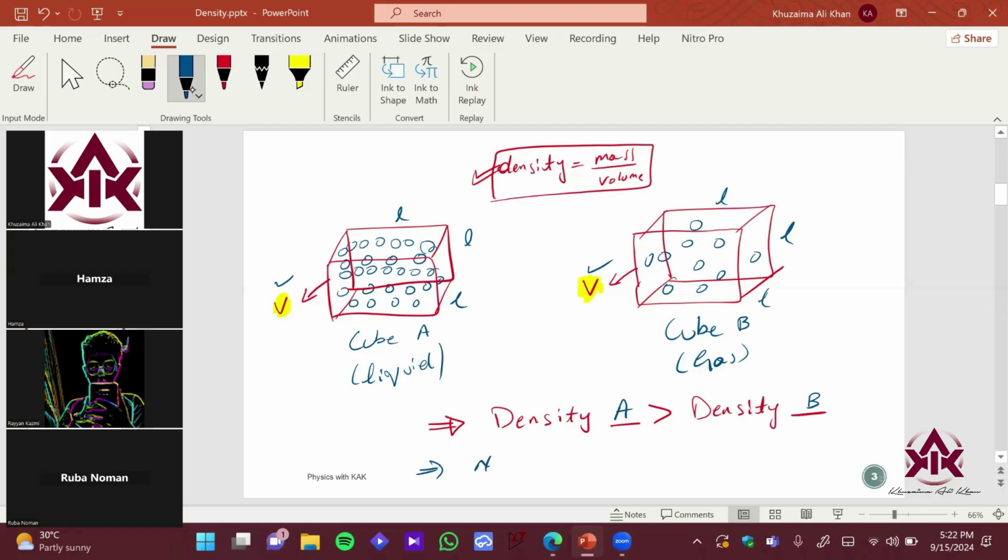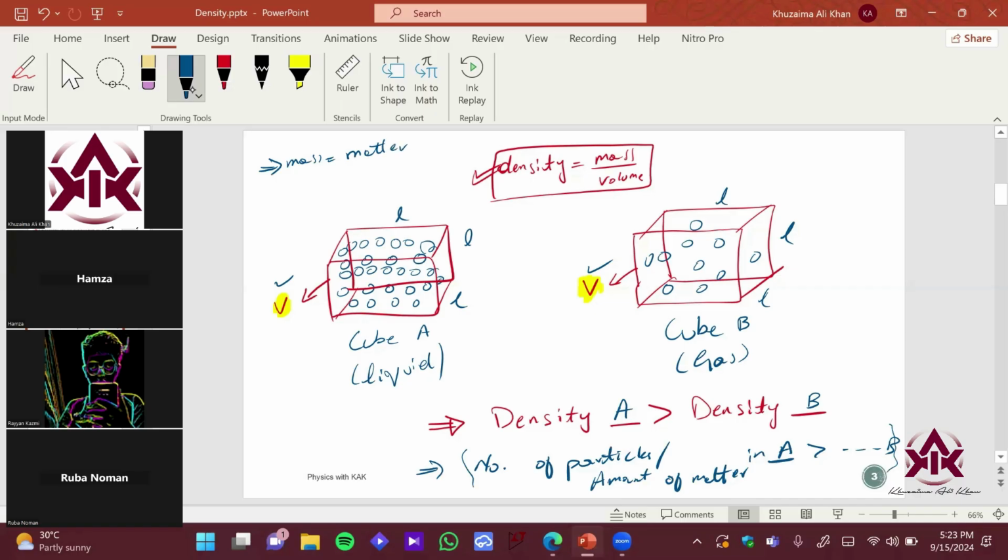So the number of particles, or you can say the amount of matter in A is greater than everything I have written on the left side, B, right? So if you just recall the definition of mass, mass is what? The amount of matter in a body, right?